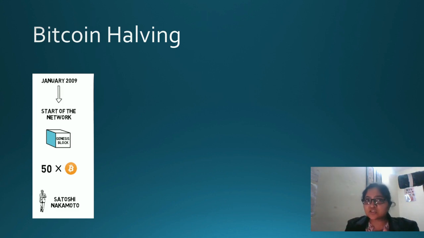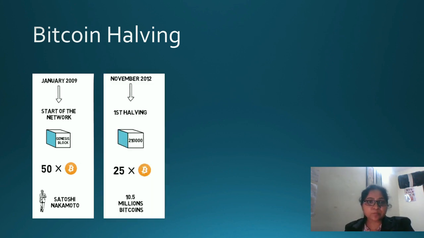Now what happened? It is not the case today, right? Today, if you go back to my previous videos, you can check that for every block mined, miners are getting 6.25 BTC, right? Not the 50 BTC. So where is the difference? 50 to 6.25. Let's dig deep. You can visualize that 50 Bitcoins was there in the initial one, then 25 Bitcoins. Why is it different? This is called the first halving.